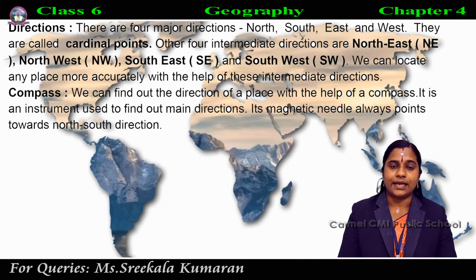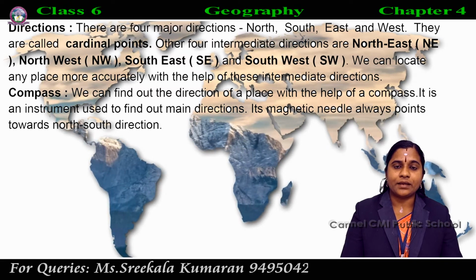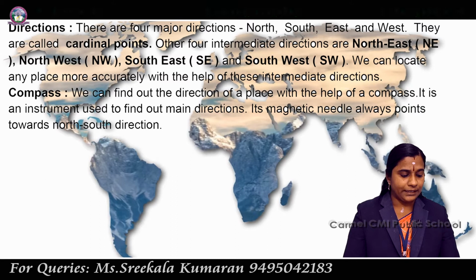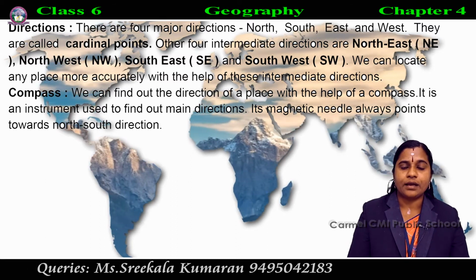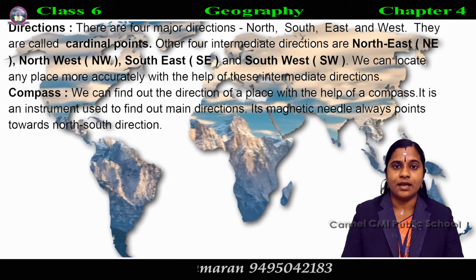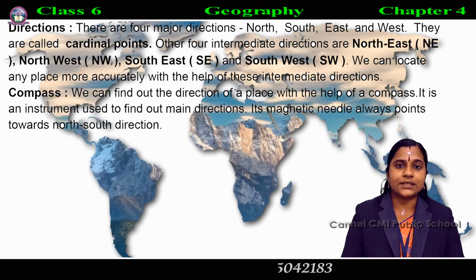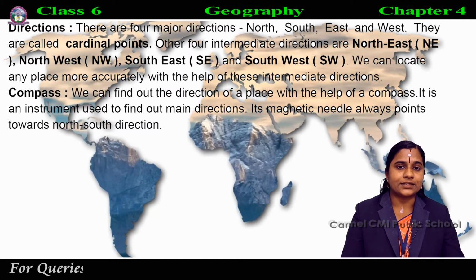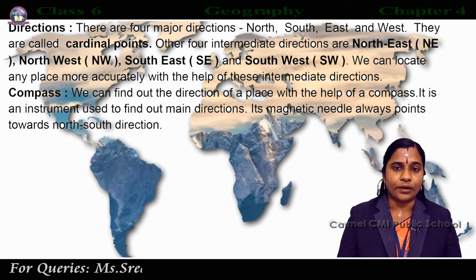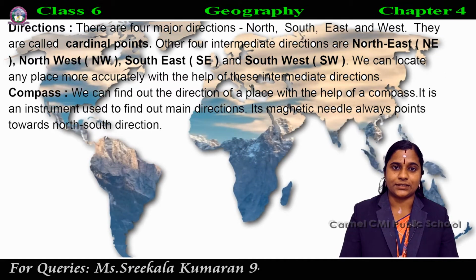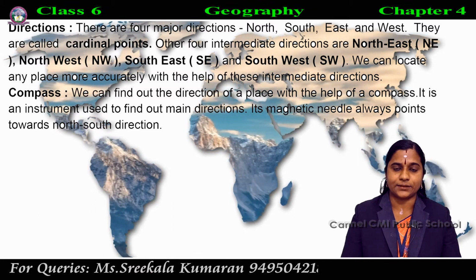Intermediate means coming between 2 main or major directions. The main directions are known as cardinal points. The subdirections are known as intermediate points or intermediate directions.